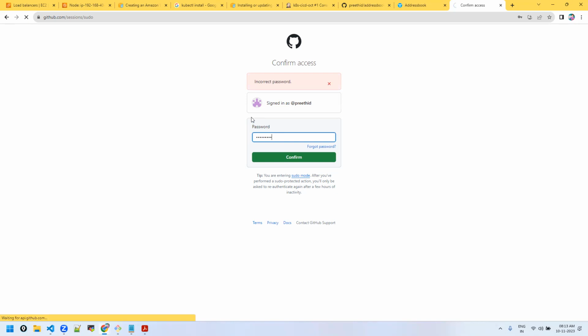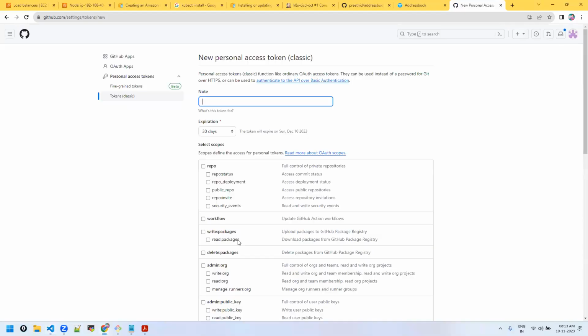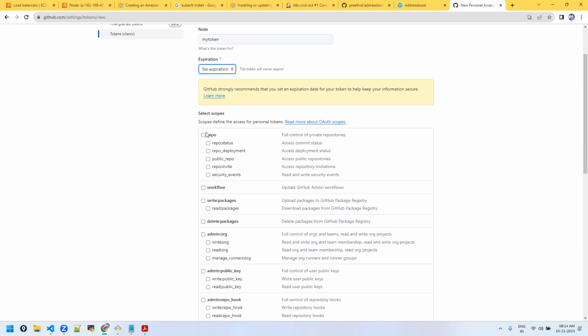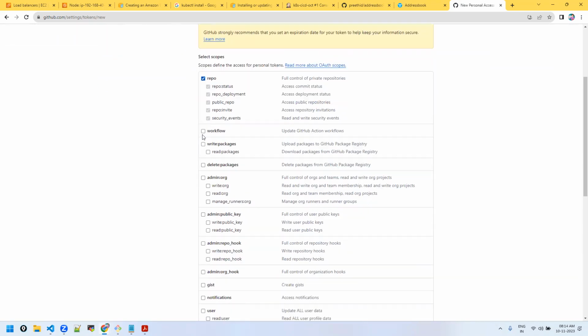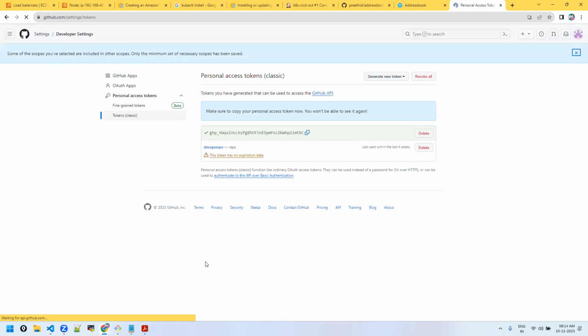You should not give your account password to push here. Okay, not that password. You have to give your personal access token, some name to your token, my token or whatever, and when it should expire. You can put the date of expiry also, like I'm choosing no expiration. And scope: I want to work with repositories or packages or admin access. You can choose here and generate the token.